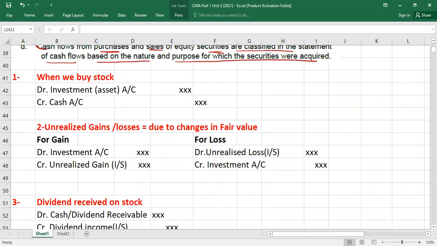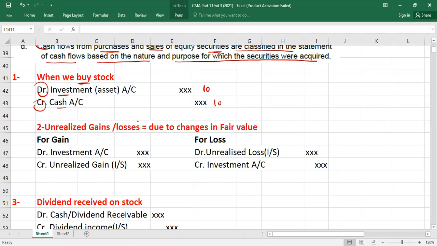Number 1, guys, when we buy the stock, whatever price you have paid, right? So what we will do, we will debit the investment account with the price paid and we will credit the cash account, right? For example, you bought it for $10. So you will debit investment with 10, credit cash by 10.